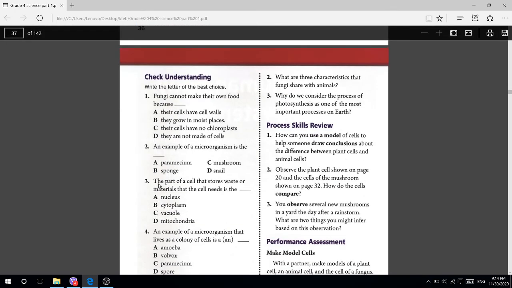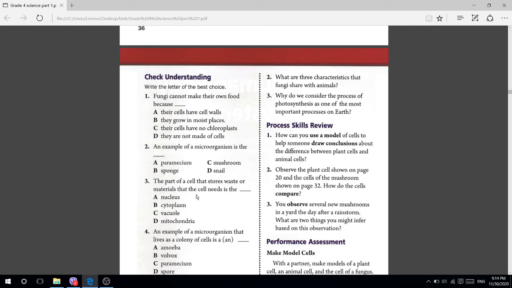Number 3, the part of the cell that stores waste materials that the cell does not need is what? Who can tell me? Nucleus, cytoplasm, vacuole, or mitochondria? Which one is true? Vacuole. The part of a cell that stores waste. They store things that are not necessary for the cell. Number C, okay? Number C is the correct one.